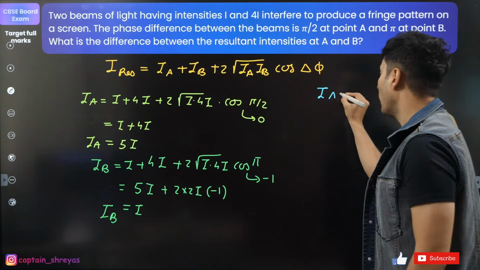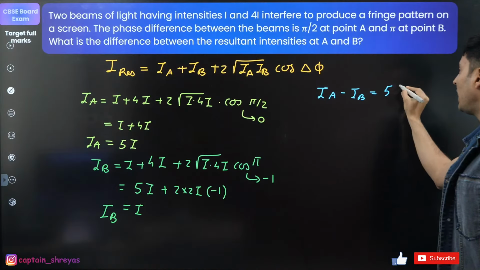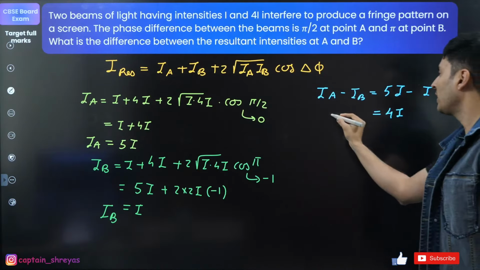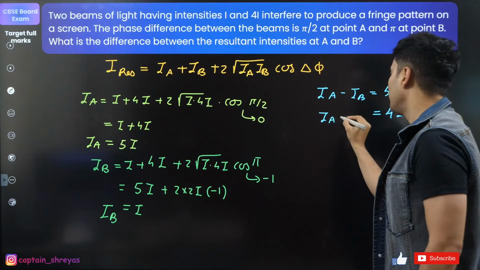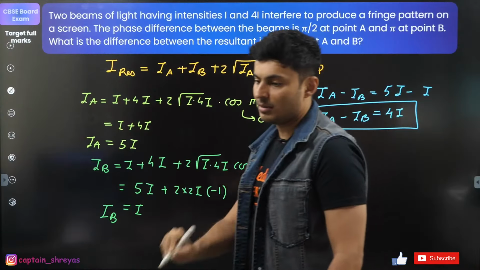So the question is actually what is IA minus IB. That would be nothing but 5I minus I, which is basically 4 times I. So that is basically the difference of the intensities. You always have to box the answers, keep that in mind.